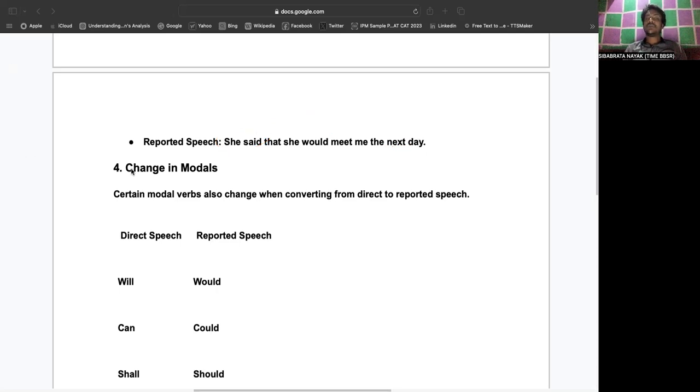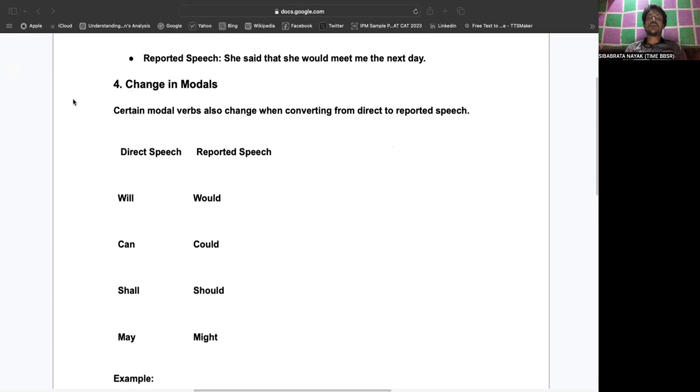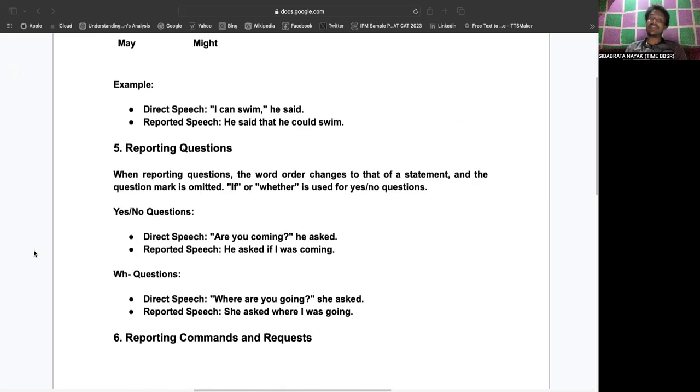Like that, another part is the change in modals. Certain modal verbs also change when converting from direct to reported speech. Let's say will changes to would, can changes to could, shall changes to should, may changes to might. But only if your reporting verb is in a past tense.